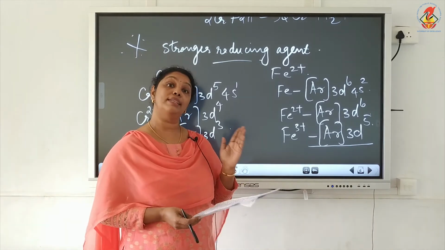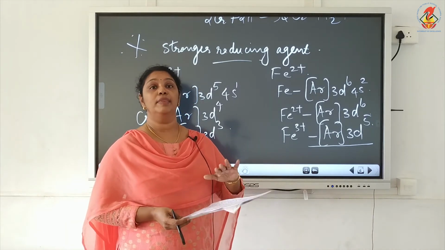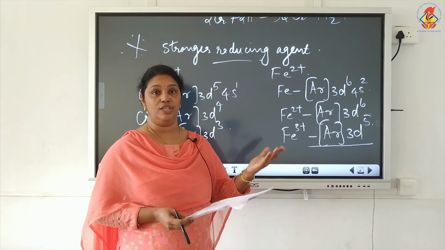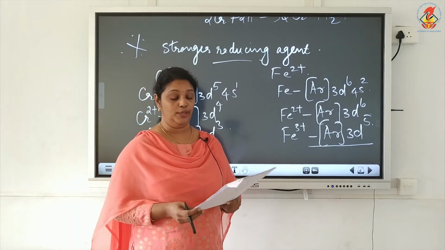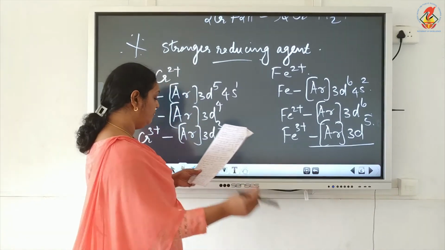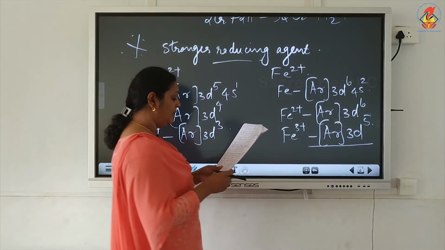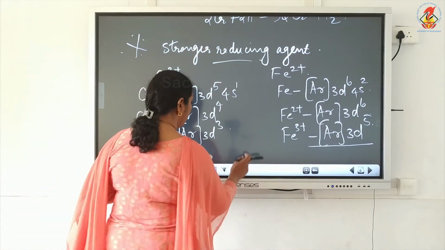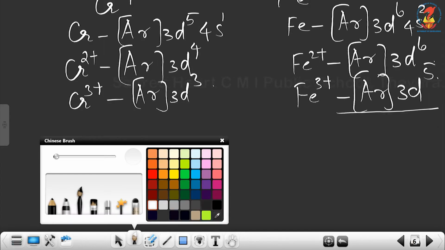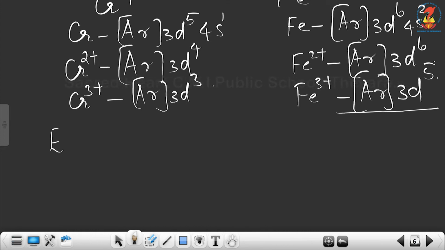Now let us try to predict the strength of the reducing agent, whether Cr2+ or Fe2+, on the basis of E0 value. Now the E0 value shows that Cr3+ is more stable than Cr2+. Let's write the E0 value for Cr3+/Cr2+, which is minus 0.41 volt.